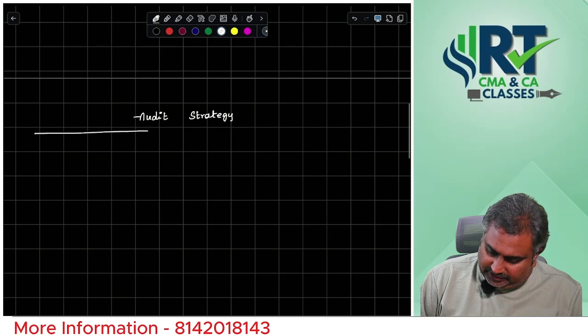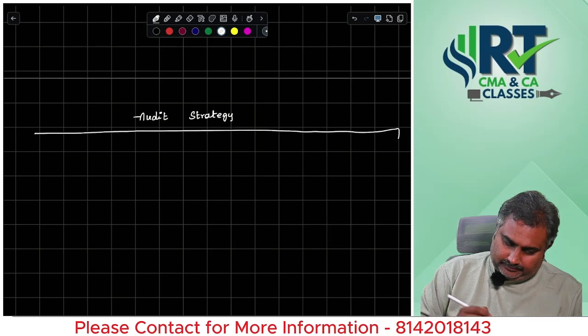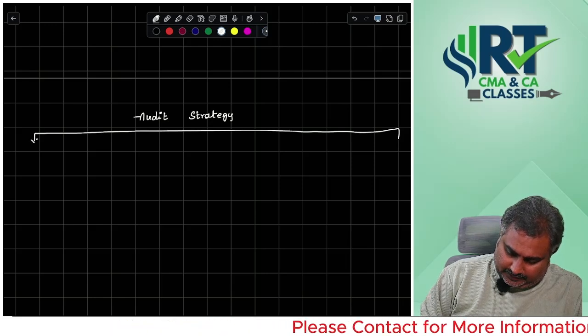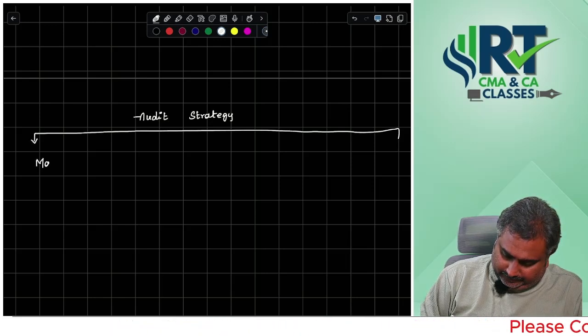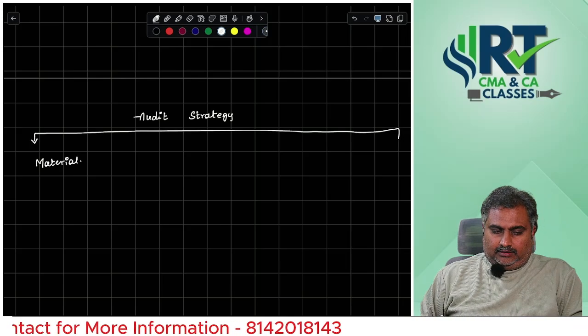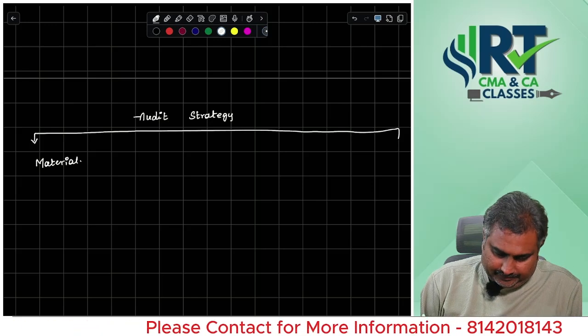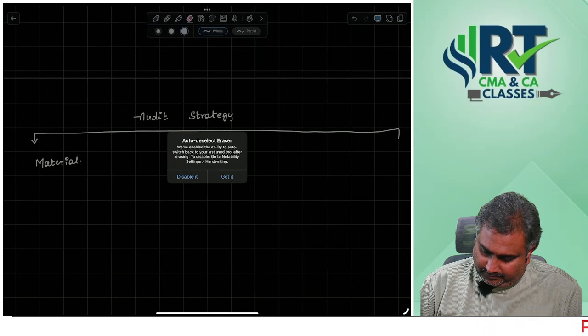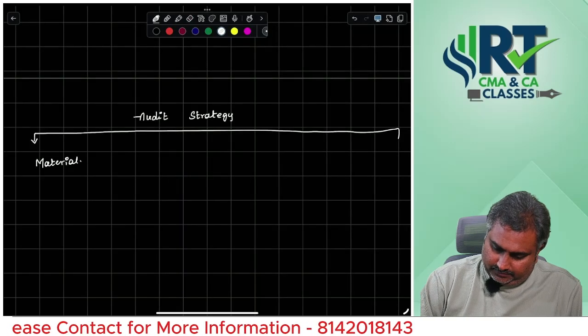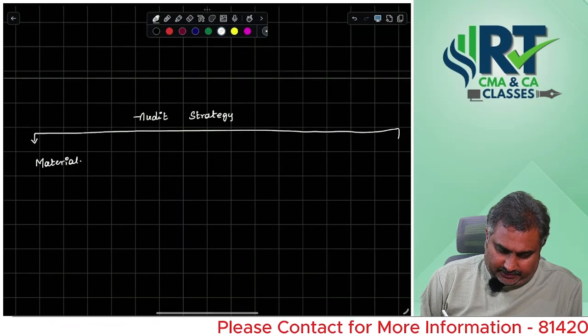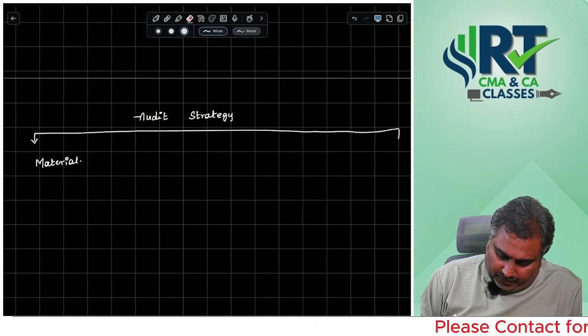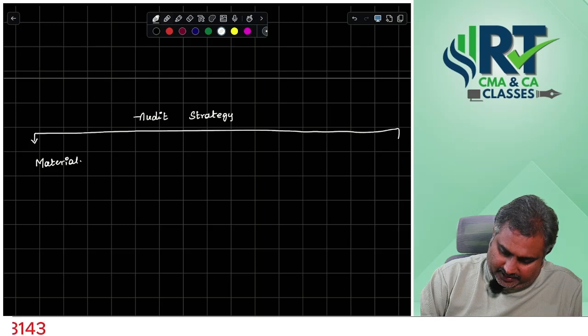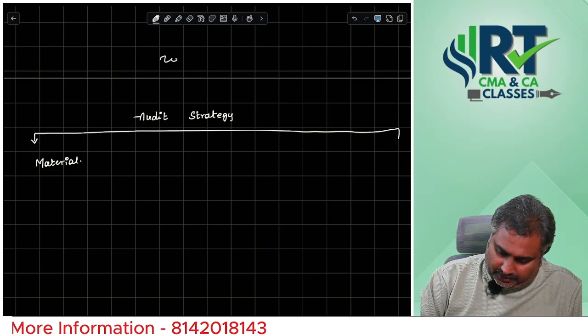For audit strategy, first, material: what we need to read, what material we are supposed to read.